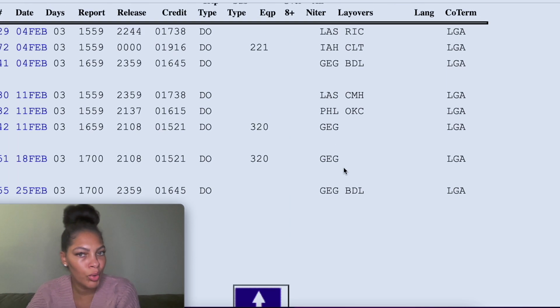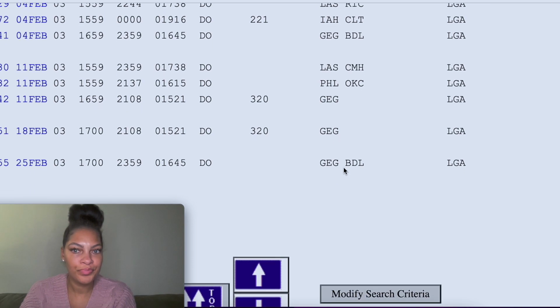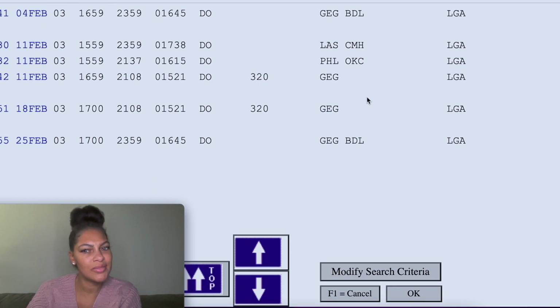All right, a few more, but still not the best. It's clearly more than what we had, but just looking at the layover cities, I don't really want these. These are not appealing to me. I don't really like any of these.